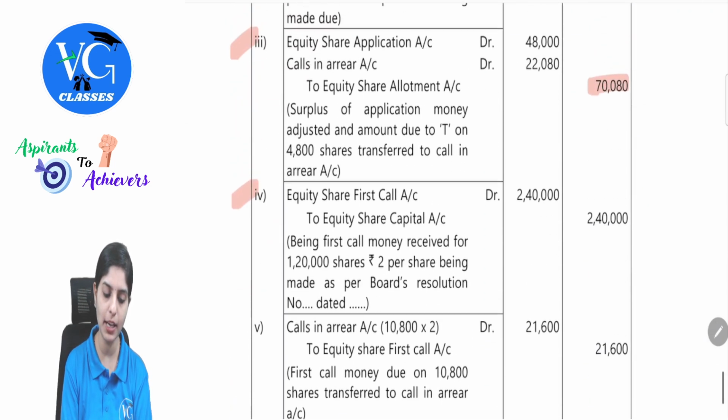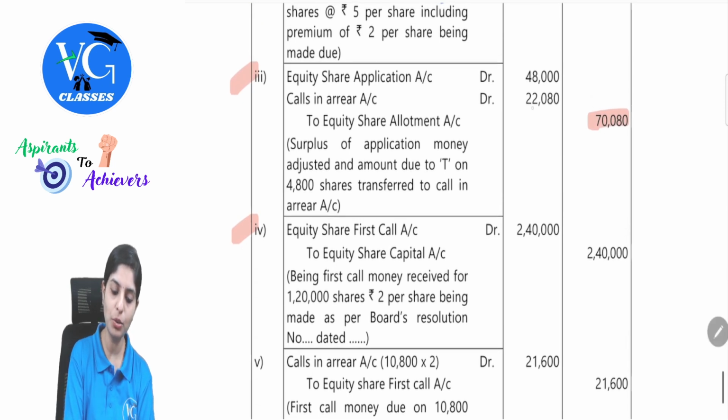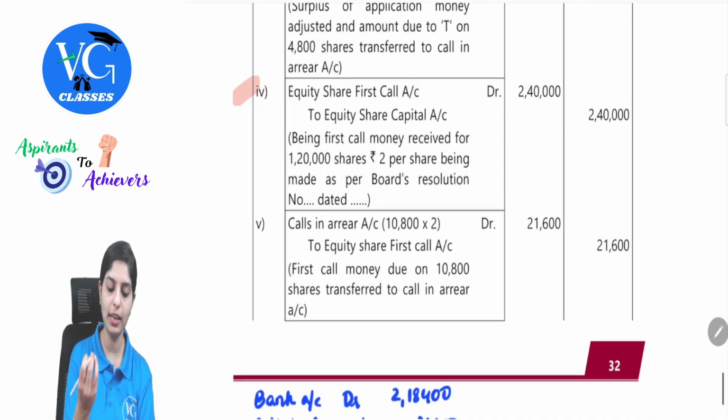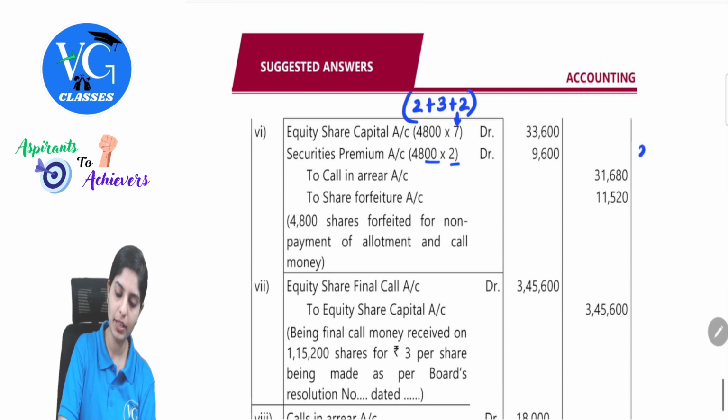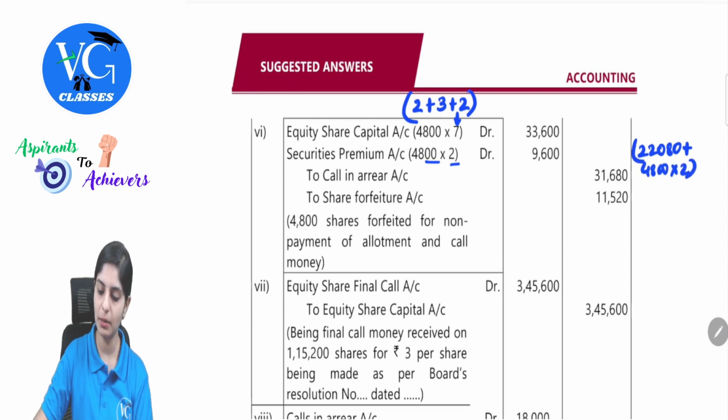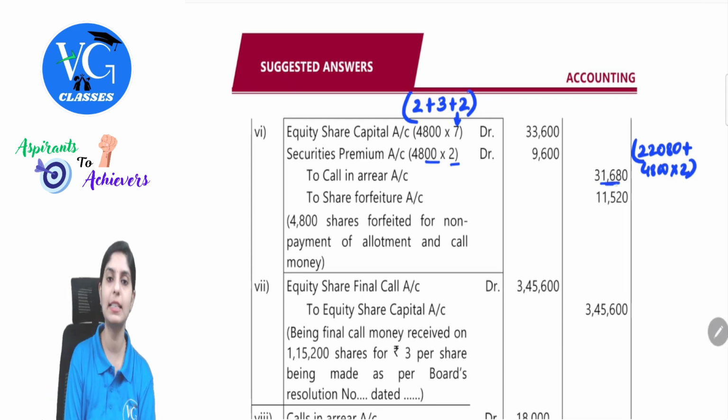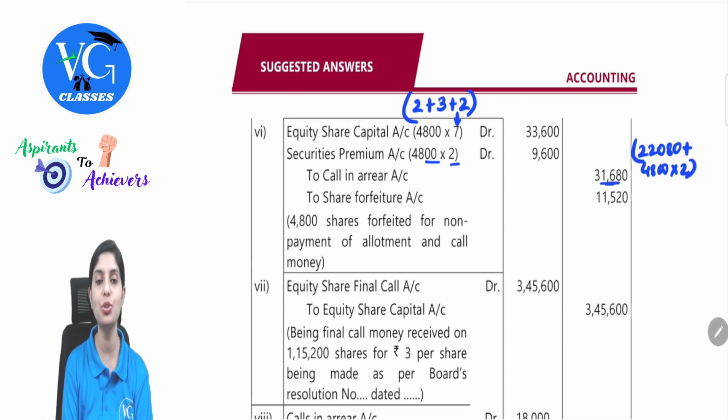Now understand carefully how we are getting that value. 22,080 is coming from the allotment, and there was call included which was also not paid. So how are we getting this? 22,080 plus 4,800 shares into 2 rupees, that is nothing but 31,680. 4,800 into 2 plus 22,080 will give me 31,680. And then the balance will go to share forfeiture. I hope all of you understood this entry.